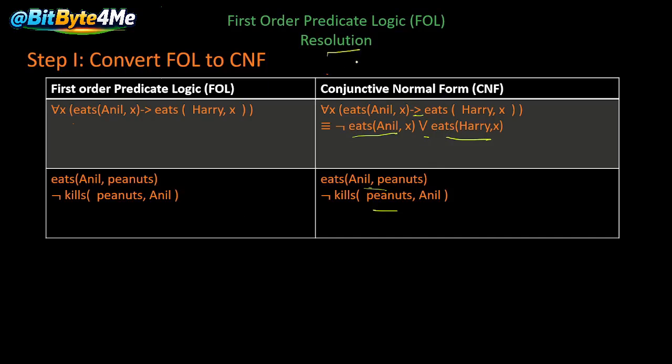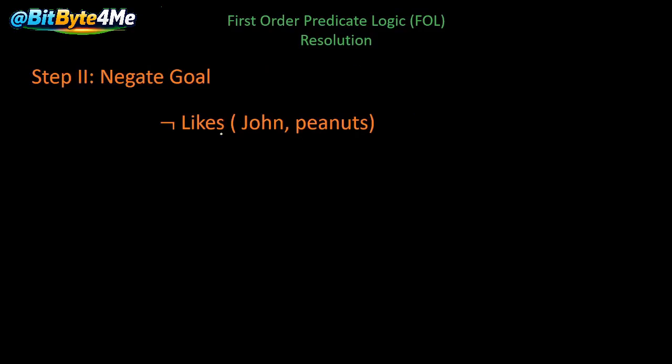Now we will resolve this. First of all, we have to negate our goal. Our goal is that John likes peanuts, so we put a negative sign before likes(John, peanuts). We always make our goal negative. We want to prove that John likes peanuts, but we start with John does not like peanuts, and we will prove it false.